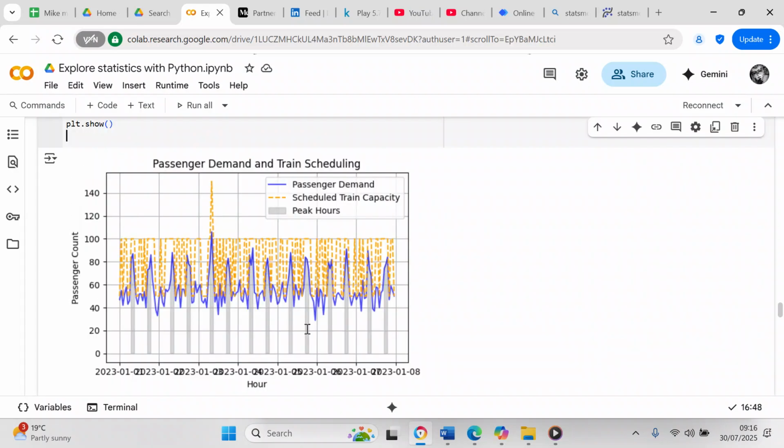So this is it, the passenger demand and train scheduling. You can see blue is your passenger demand, orange is your scheduled train capacity, and gray is your peak hours. That concludes the video on passenger demand and train scheduling.